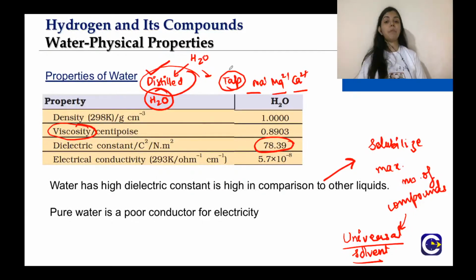So this you should remember, that the tap water conducts electricity. Why? Because it is having ions like sodium, magnesium and calcium. While distilled water has a much lower conductivity than that of the tap water, because of the absence of ions like sodium, magnesium and calcium.